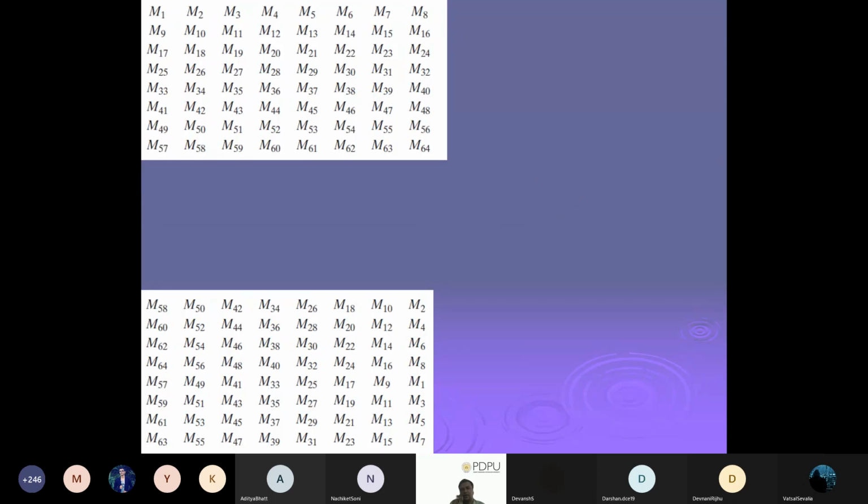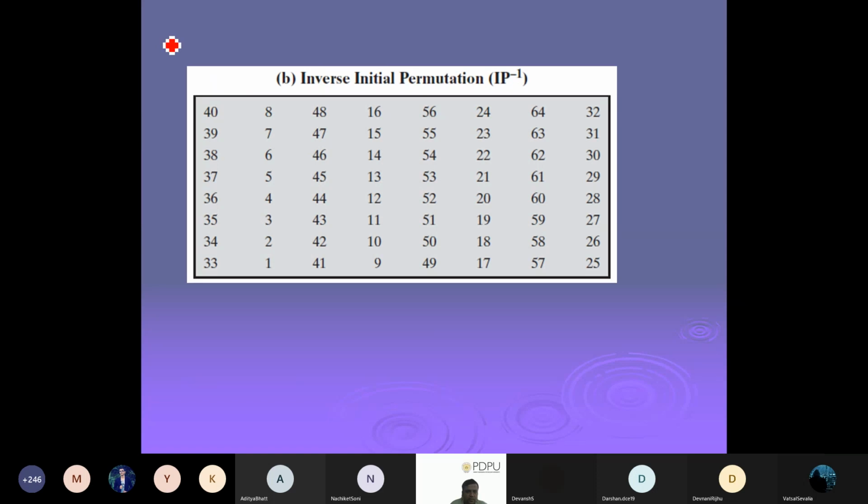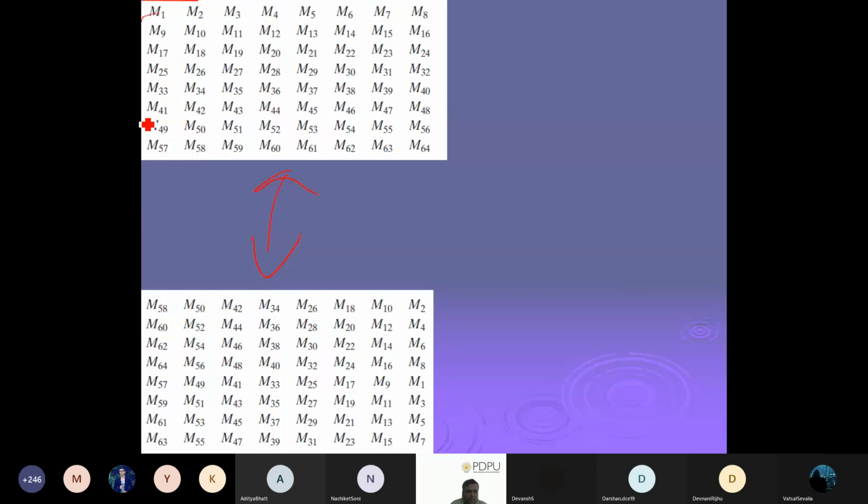Now I want to consider it like a puzzle. Are these two blocks related to each other? This is the convention we are giving. M1 means the first bit, then 2, 3, 4, and so on. So whatever my message is, this is actually my message, all the 64 bits.